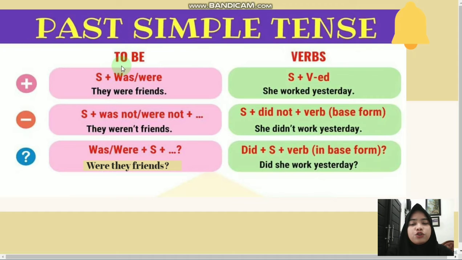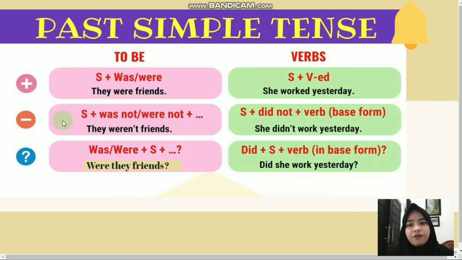Was is used for singular subject, and were is used for plural subject. For example, they were friends. It used were because the subject is they, which is plural.